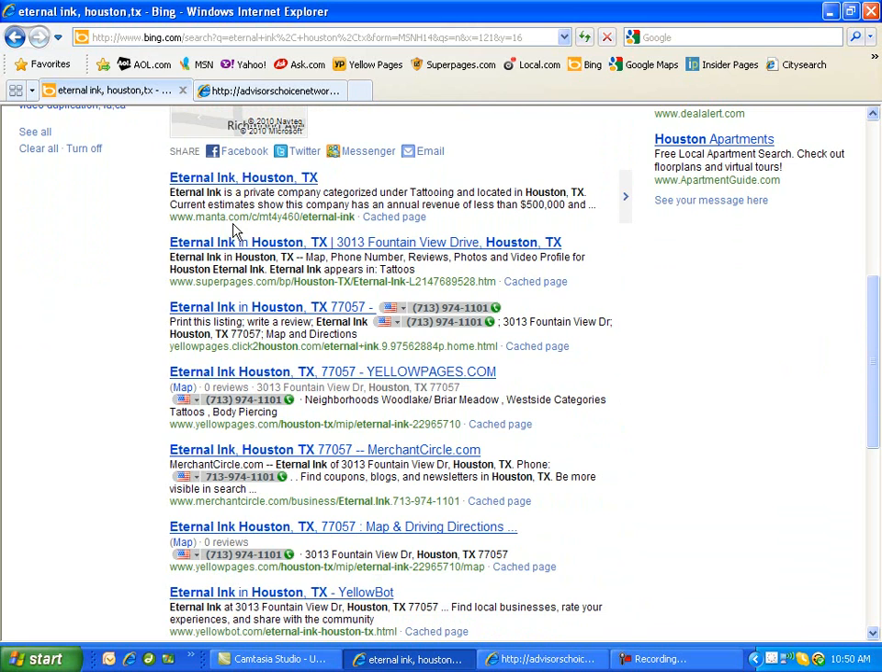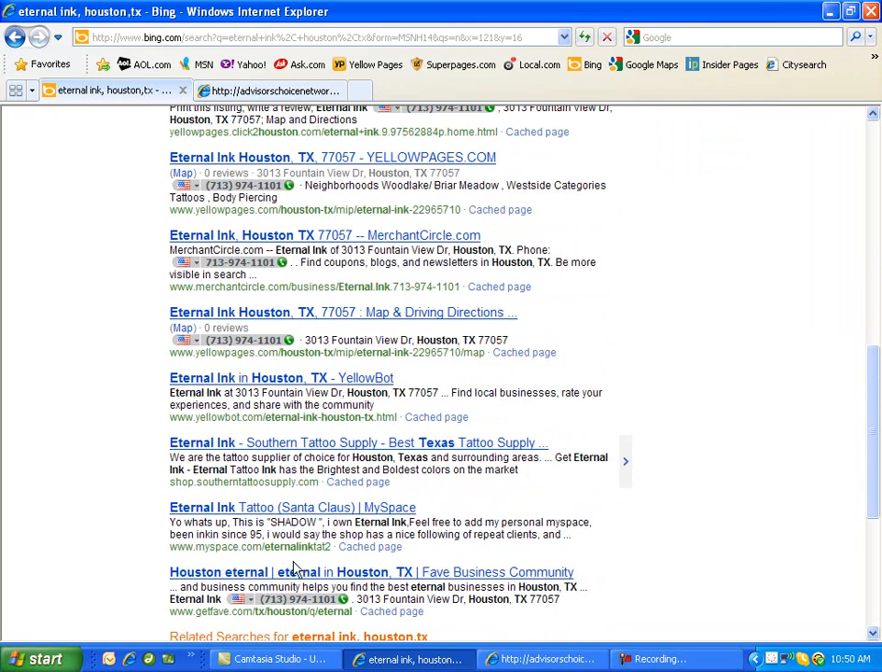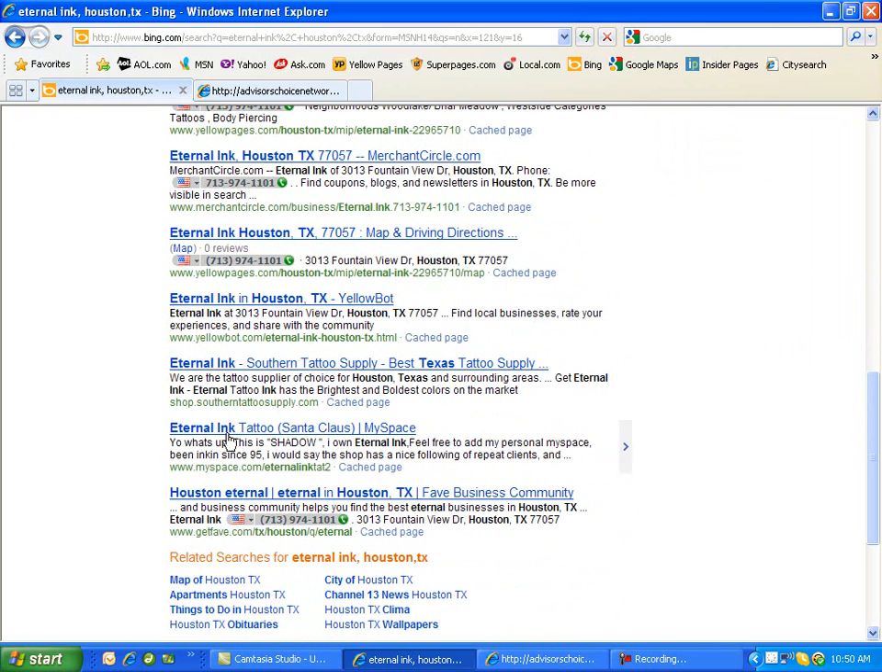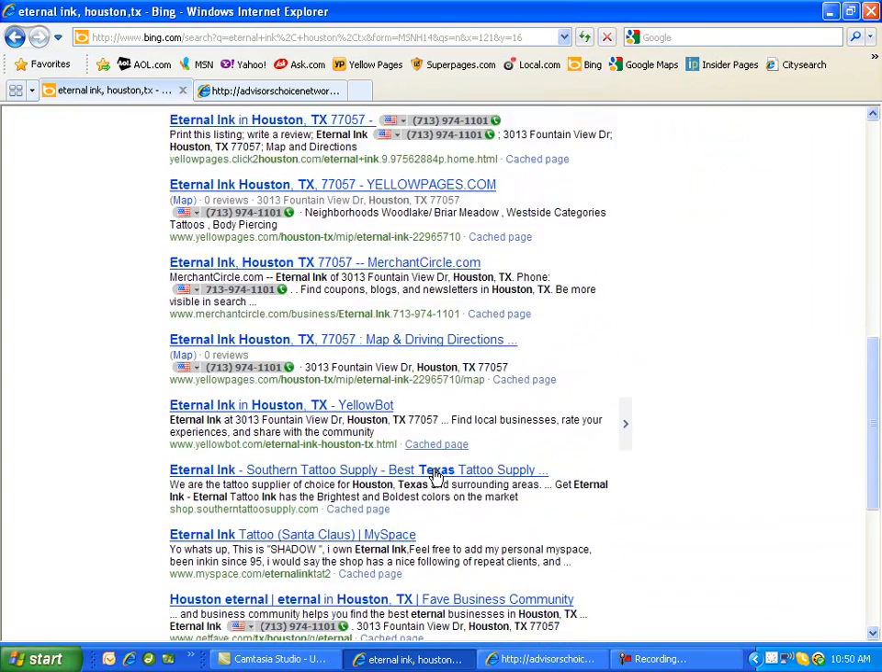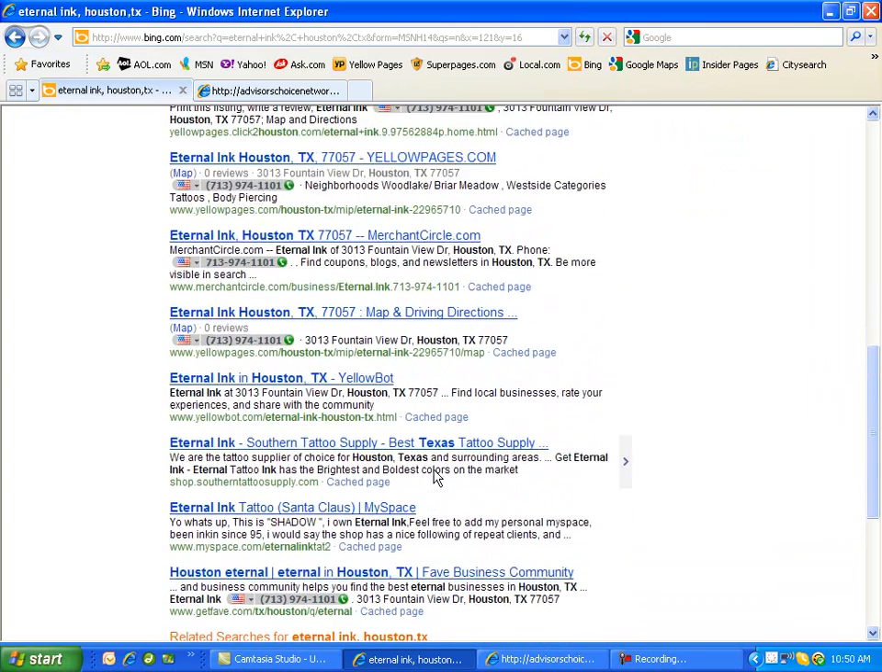Eternal Ink is under manta.com, Super Pages, Yellow Pages, another Yellow Pages, Merchant Circle, another Yellow Pages. Not sure, this looks like a link that they've got to a supply company, MySpace, and then Get Fave. Now, I would say out of all of these, there's maybe about a dozen here on the page. Ten of these are because of choiceads.com.